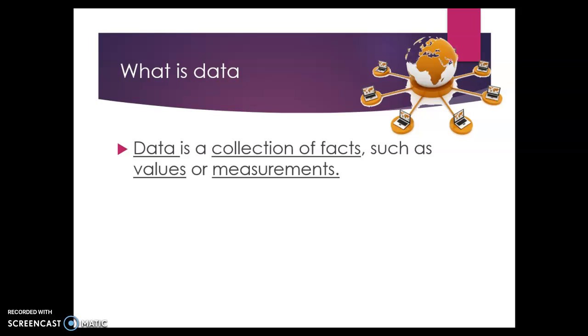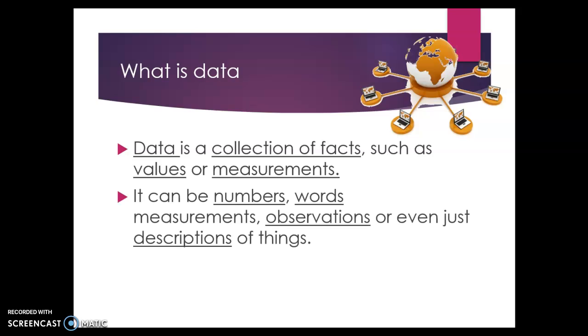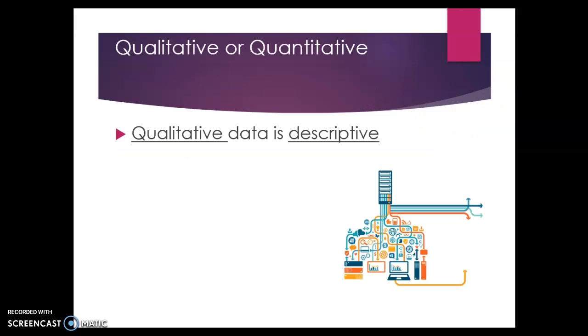Now, there are two different kinds of data that mathematicians or researchers can collect. The first type is, you'll see in your notes, quantitative and qualitative. So when we talk about data, it can be numbers, which is quantitative, or words, measurements, observations, or even just descriptions of things, which is more qualitative. So qualitative data is descriptive, while quantitative, if you think about the word quantity, is numerical.